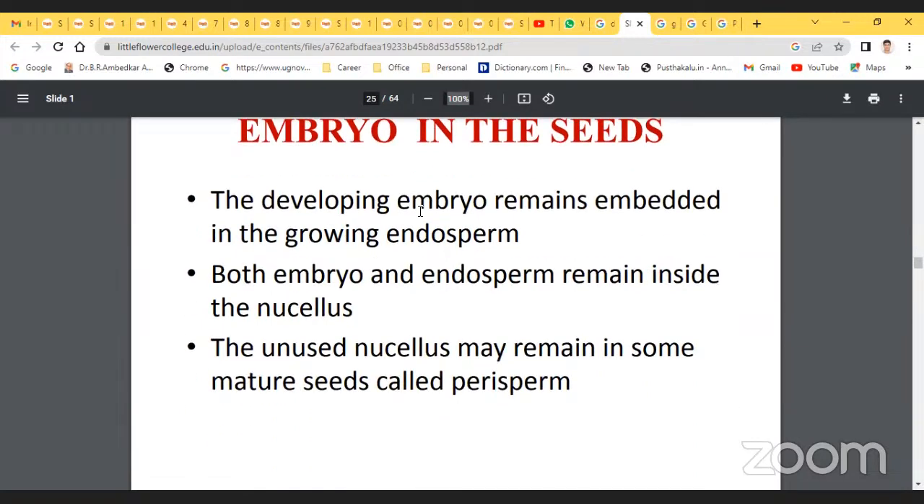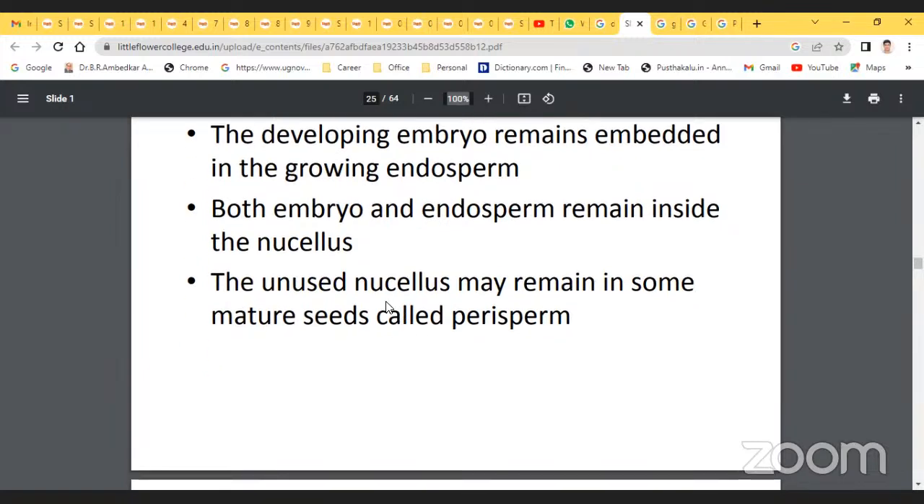So next, it is the embryo in the seeds. How to locate the embryo in the seeds. Here, the developing embryo remains embedded in the growing endosperm. Both embryo and endosperm remain inside the nucellus. The unused nucellus may remain in some mature seeds, called perisperm.